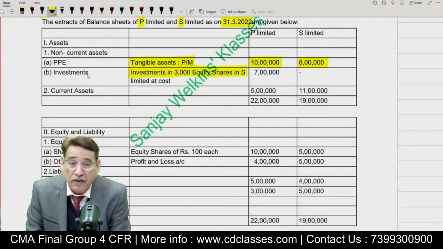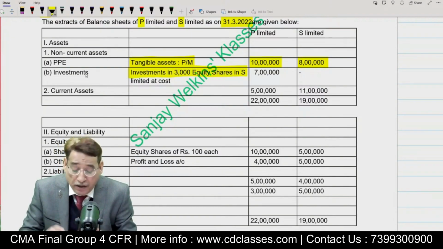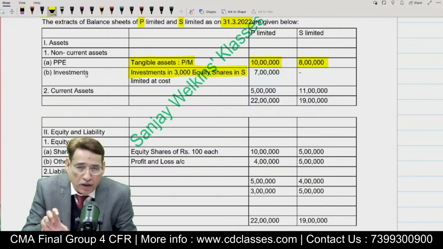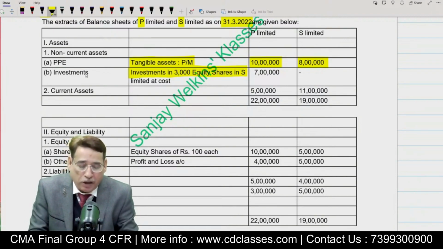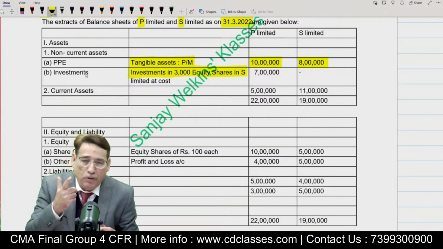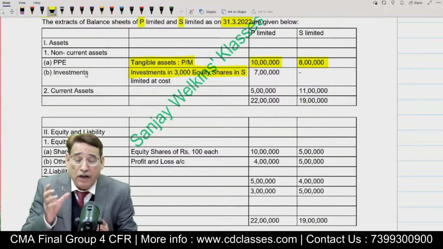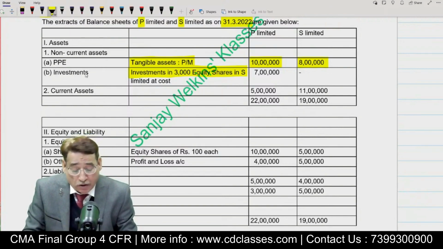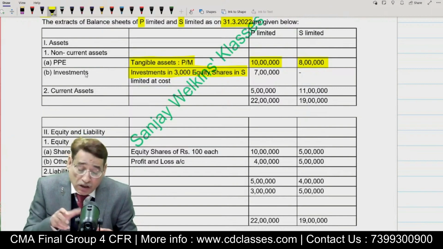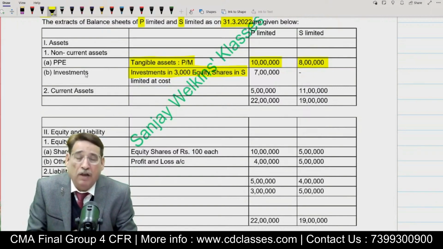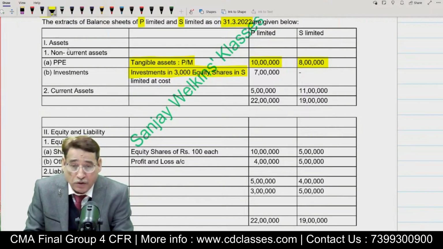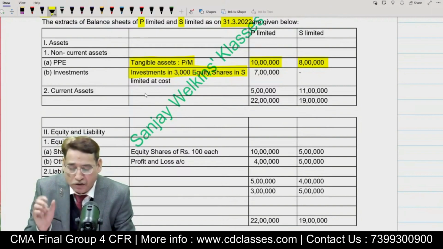Nowadays, investment is categorized as a financial asset. It could be under non-current assets. Remember one thing, the balance sheets which are given in the question are mostly as per Division 2. If you have gone through the session I recently took, the Ind AS introduction, over there I talked about Division 2. Because we are dealing with Ind AS, all such companies which deal with Ind AS need to prepare their financials as per Division 2. So under Division 2 we write assets first, and investment nowadays comes under the category of financial assets.